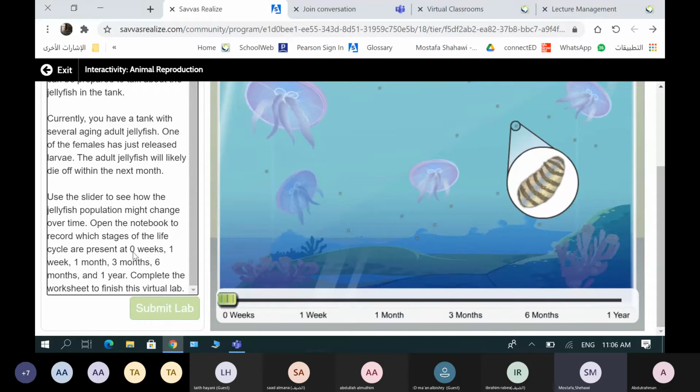From 0, after the fertilization, what exists in this cycle? The first day of fertilization until 1 week. Do we have larva? Do we have juvenile medusae, adult jellyfish, or what exactly do we have? Anybody knows?